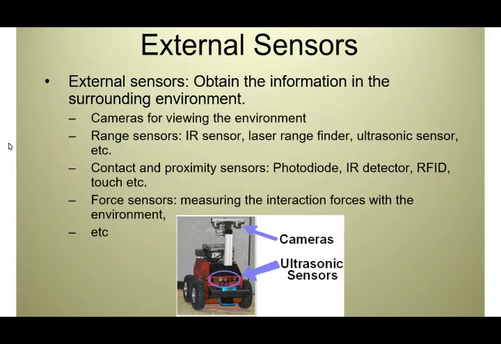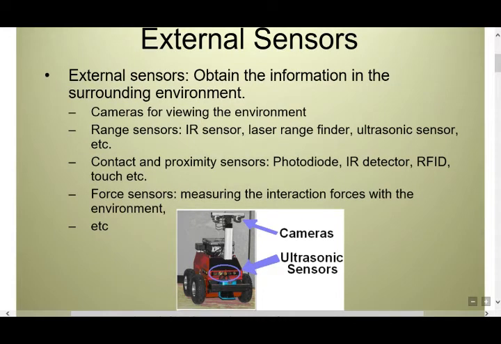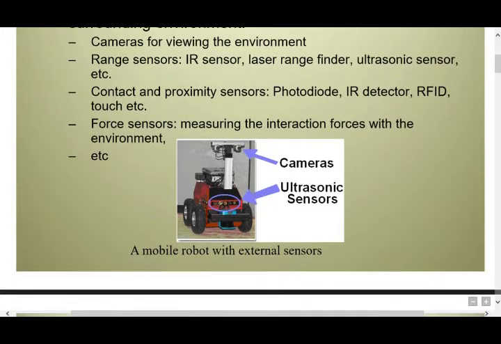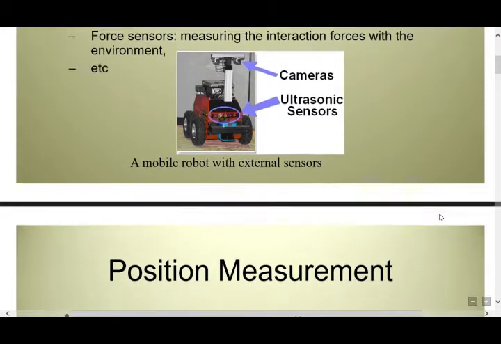These external sensors obtain information about the surrounding environment: cameras for viewing the environment, range sensors, IR sensors, laser range finder, ultrasonic finder, contact and proximity sensors, photodiode, and force sensors measuring the interaction force with the environment. This is a mobile robot with external sensors. In this figure, the top side has cameras and here ultrasonic sensors are there. This reacts with the environment.